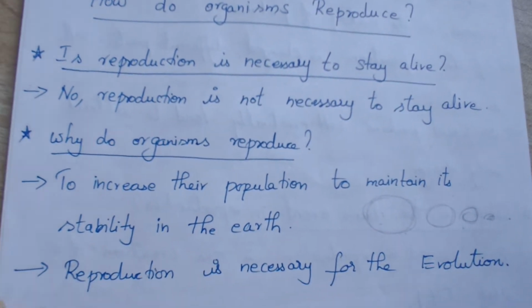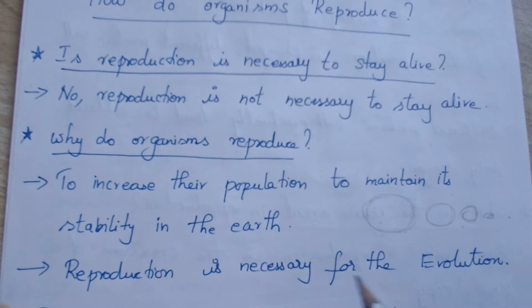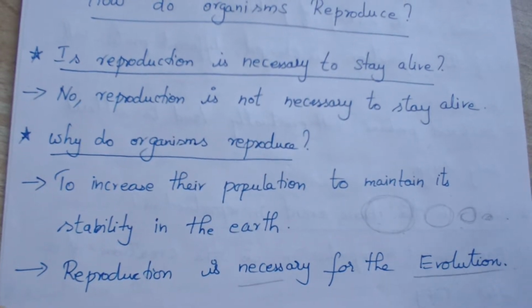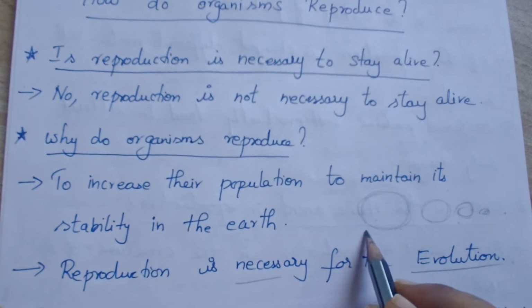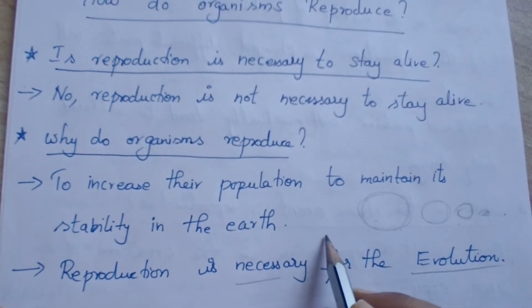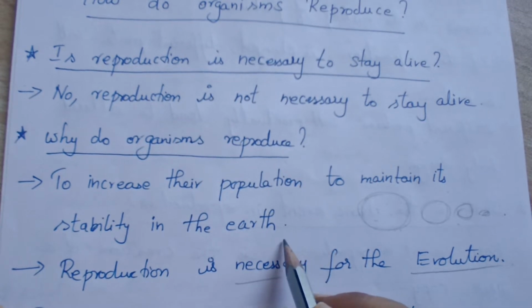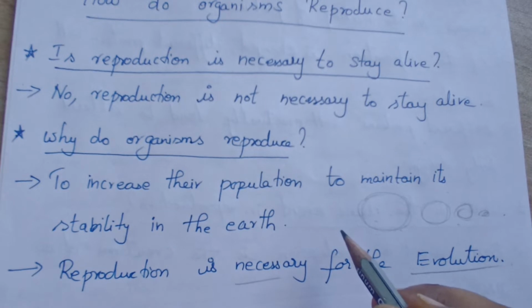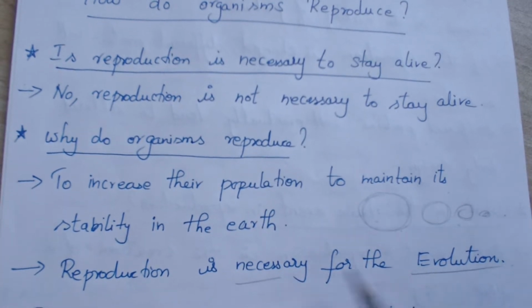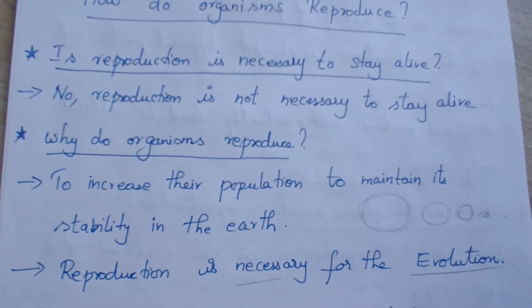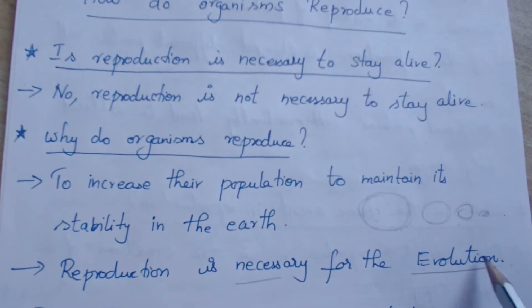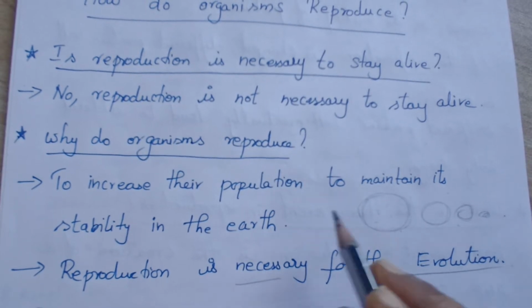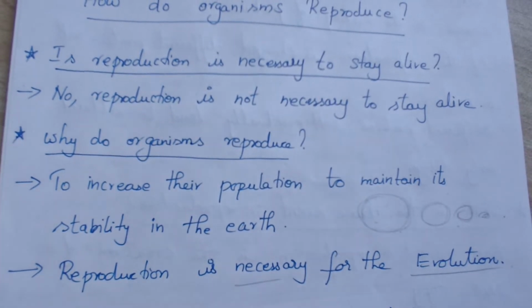Next, reproduction is also necessary for the evolution of the organism. On the first day itself, was a human being born? No. This evolution, people used to say that from the monkey only we have come, right? But reproduction is necessary for the evolution of the organism, forming new species. So for that purpose also, reproduction is necessary.